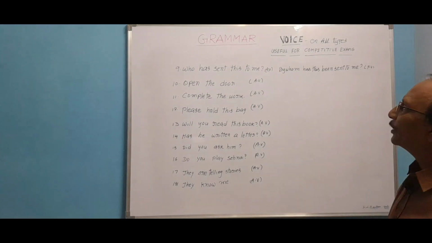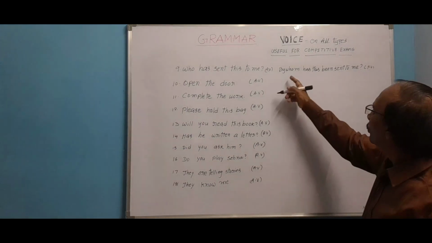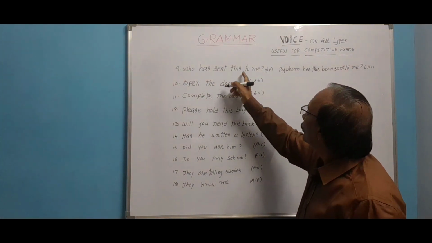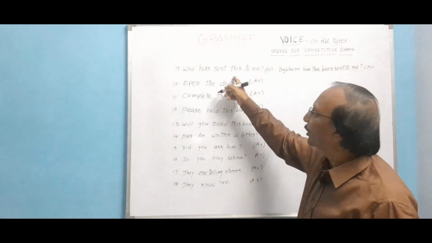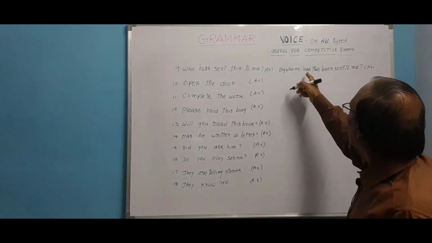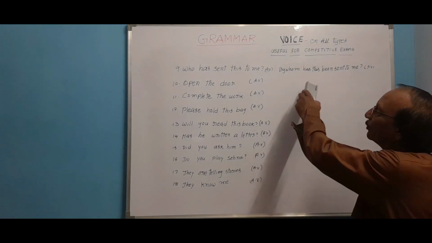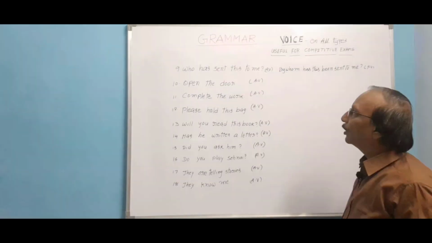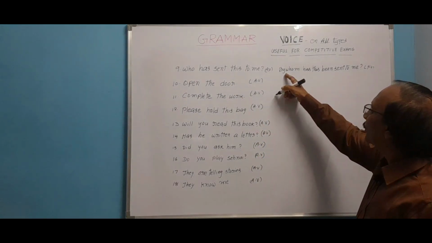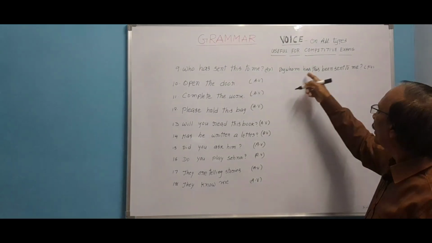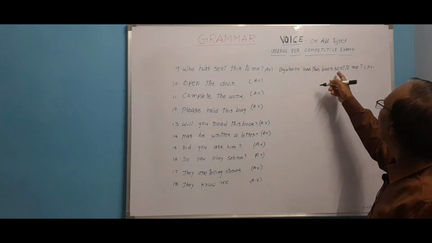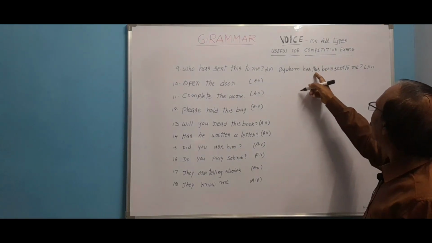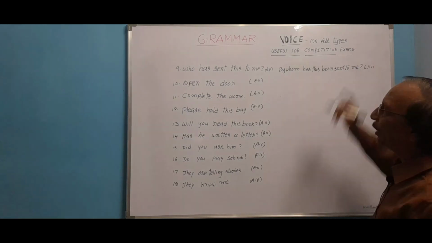So, who has sent this to me? By whom has this been sent to me? Here this is the object, and we have brought it to the front part. When who is given there, in that place by whom comes. By whom has this been sent? This is singular, that is why has been. Has this been sent to me?